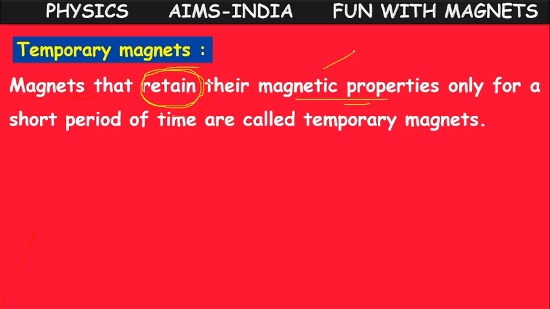Attractive property, and some more properties which we will learn later. They keep that property only for a short period of time. After that period, it won't act like a magnet. That is called a temporary magnet. Means only for some time they will act like a magnet, after that they won't.